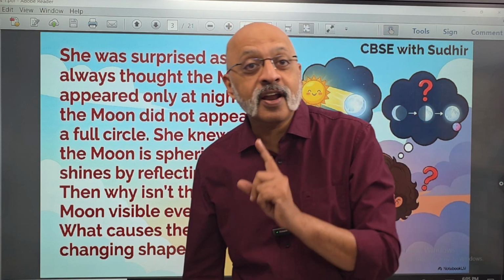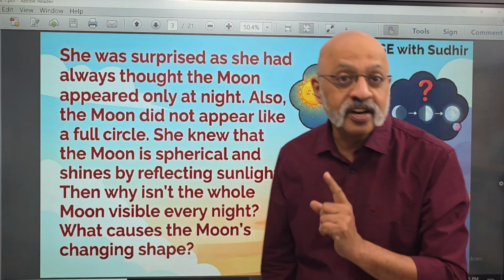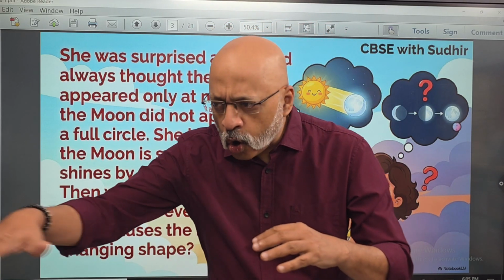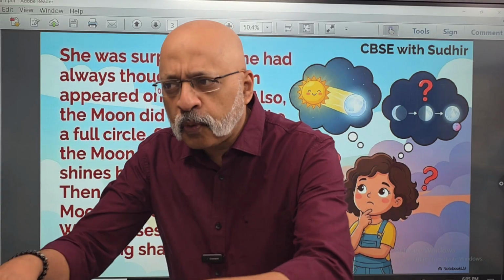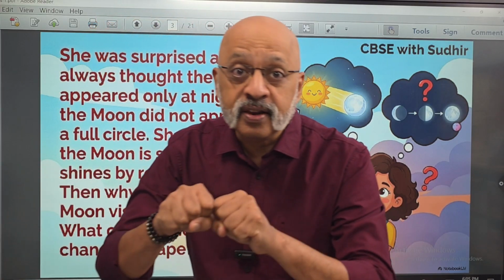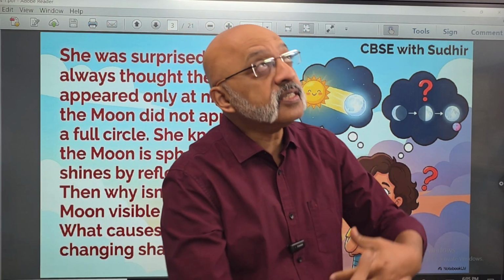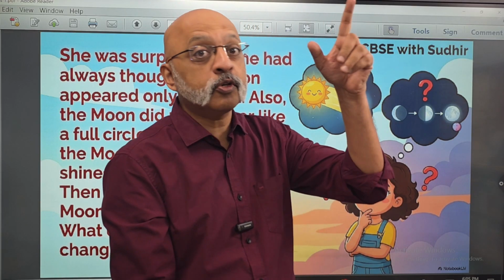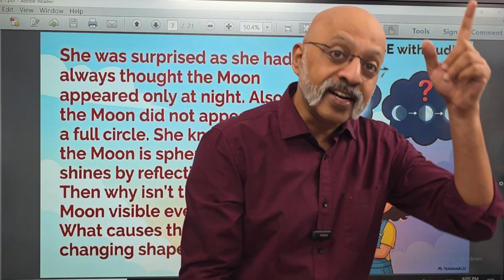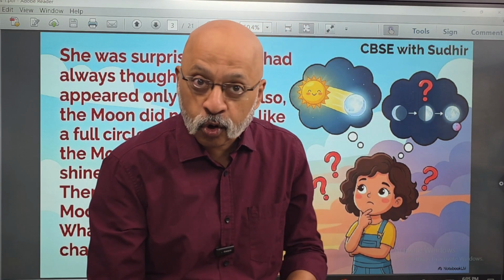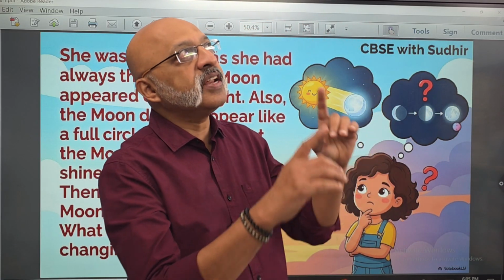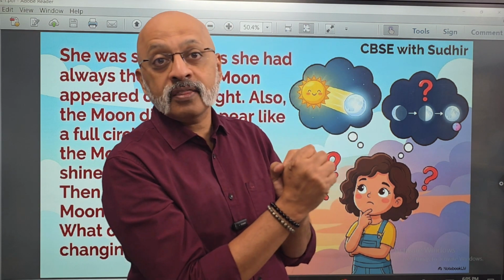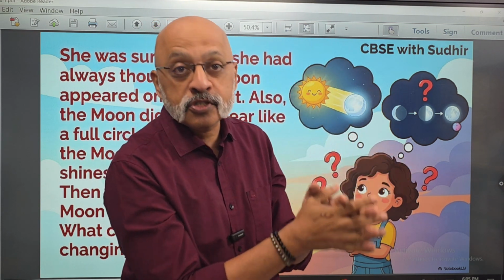Why do I use the word fascinating? Because when you look at things on earth, they are things which you could possibly physically touch and feel and see closely. This is something millions of kilometers away, right? And yet you are able to see, you are able to send satellites into space in order to study them more closely. Isn't it fascinating that we are able to gain so much knowledge about the sun and the moon and the different planets from our position on Earth?